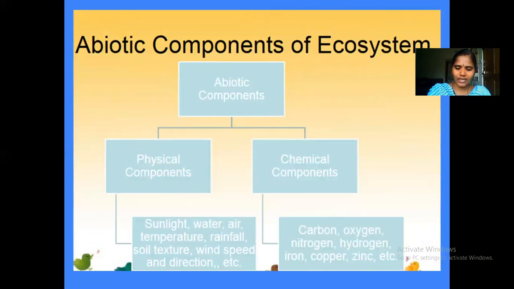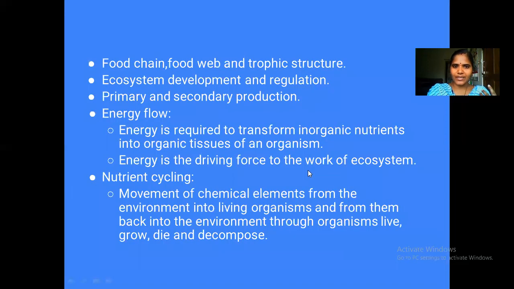If you take any natural abiotic components, there are factors you should consider, physical and chemical. So I just listed here a few physical components: sunlight, water, air, temperature, rainfall, whatever I mentioned, and the percentages of various types of nutrients in the soil, in water, in air. These all come under chemical components.